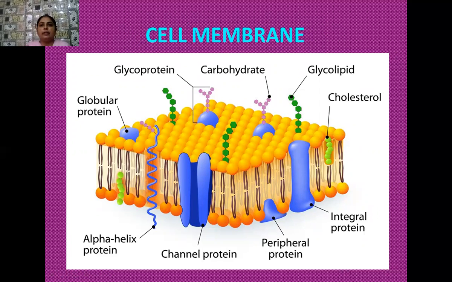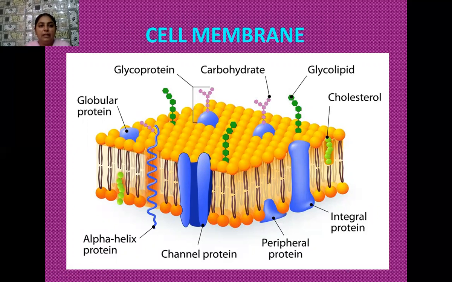Next, we are going to study the cell membrane. The term cell membrane is actually used for the plasma membrane. As we know, the plasma membrane is found in both prokaryotic and eukaryotic cells. What is the main thing about this plasma membrane? It is always selectively permeable in nature.